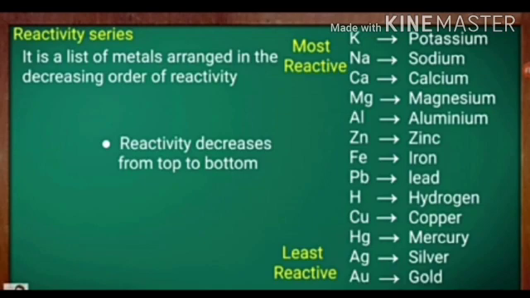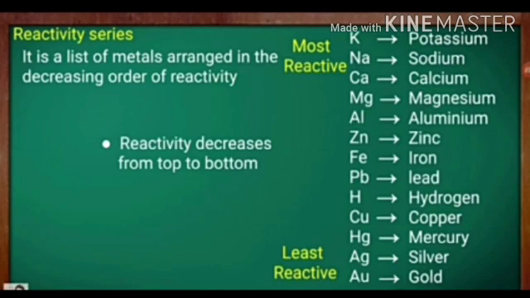Now on your screen you are seeing the reactivity series. It is a list of metals arranged in decreasing order of reactivity. Now there is a question: what is the reactivity series? We can say the arrangement of metals in a vertical column in the order of decreasing reactivity is called the reactivity series of metals. In the reactivity series, the most reactive metal is placed at the top, whereas the least reactive metal is placed at the bottom.